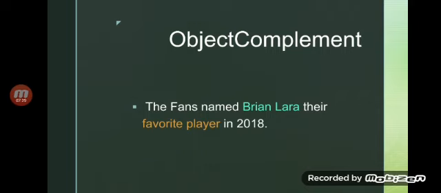Imran Khan is our prime minister is a subject complement. But people made him the prime minister of Pakistan is an object complement. She is beautiful is a subject complement. But when we say the beauty salon or a product made her beautiful, that is the object complement.